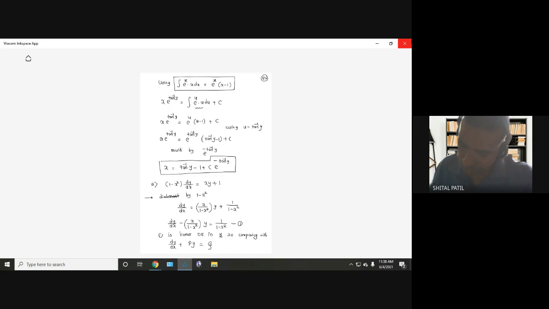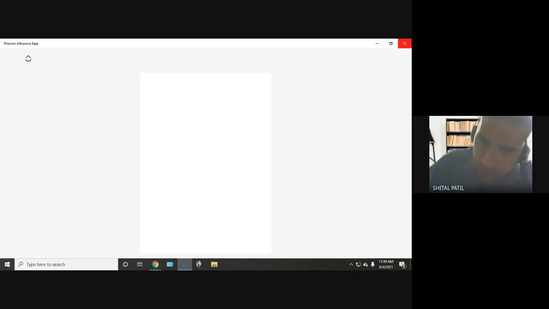So p is minus x divided by 1 minus x square. Let me change the page. P is minus x divided by 1 minus x square and q is 1 upon 1 minus x square.